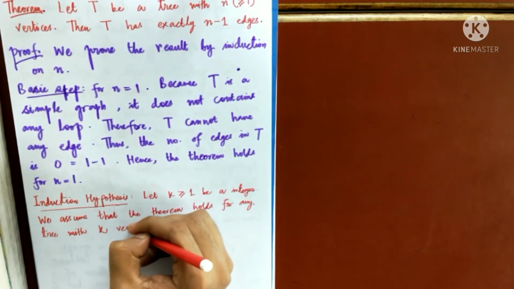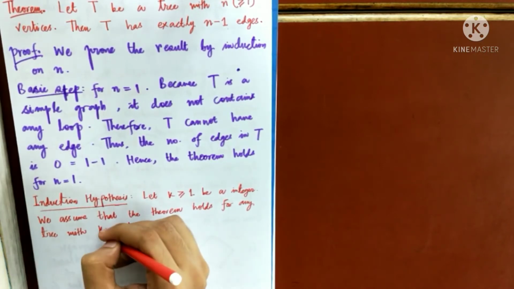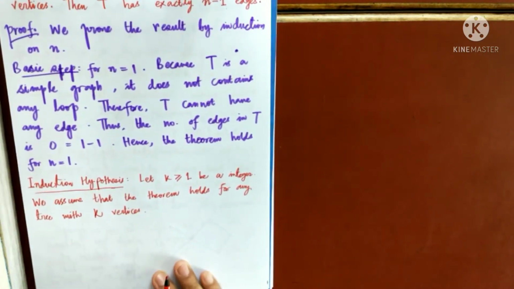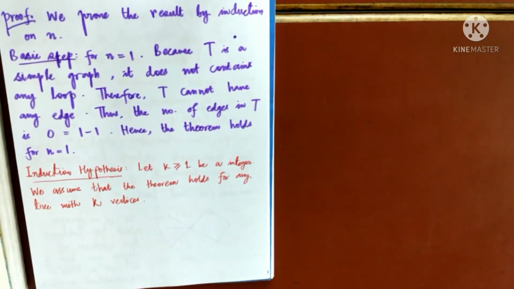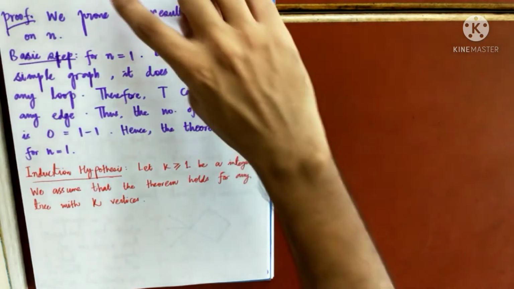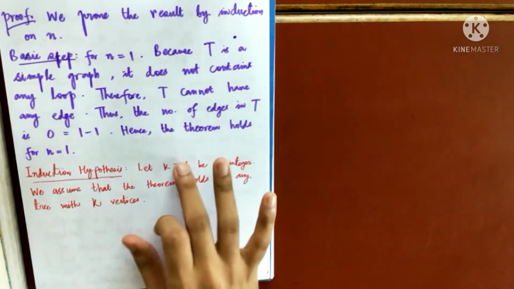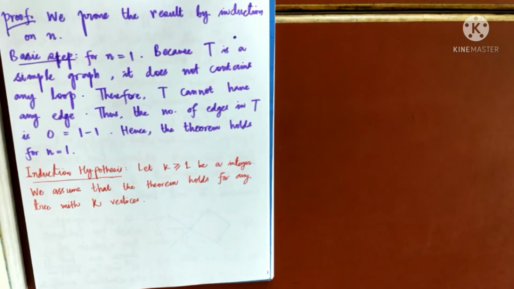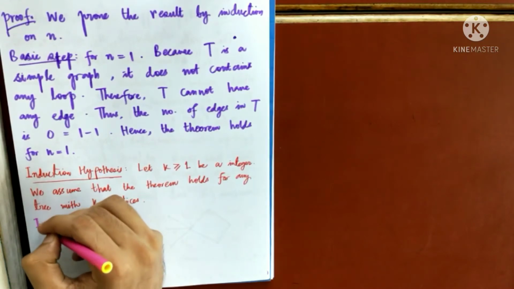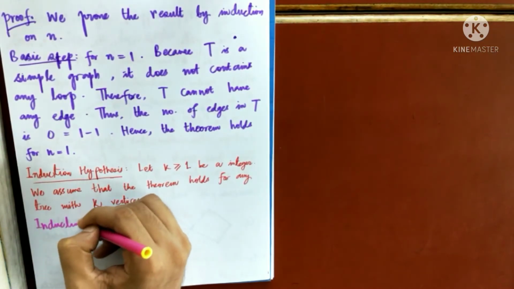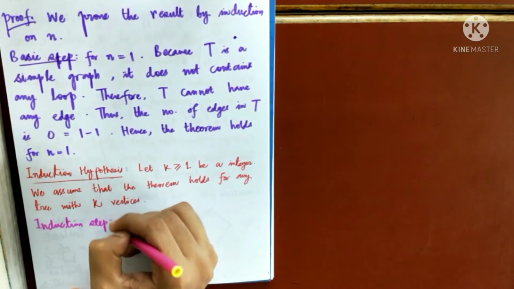So we are assuming that if my tree has k vertices, then it has k minus 1 edges. That is what the theorem says, and we are assuming that it is true for any tree having k vertices. Now by induction the result will be true if I can prove the result is true for any tree having k plus 1 vertices. So what is the induction step?